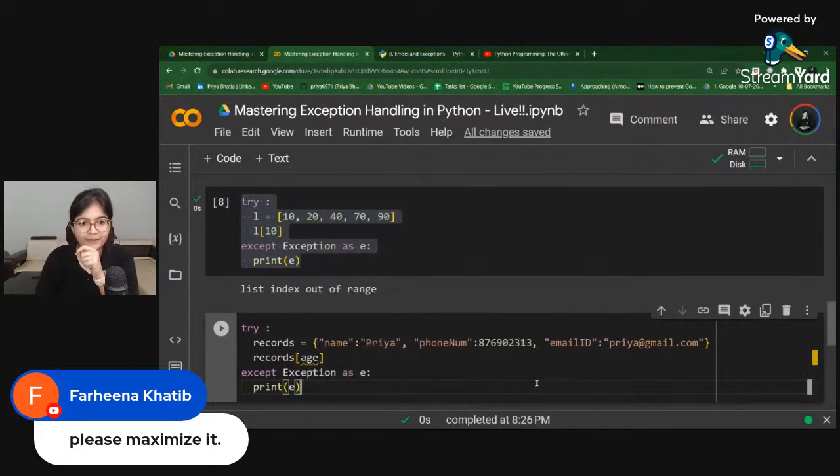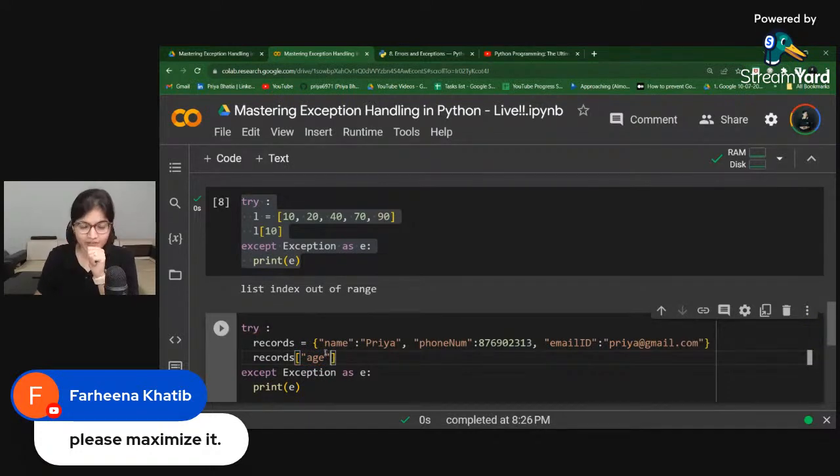So what will happen here? What will happen according to you all? Anyone who can let me know? Does this work fine, or is there any issue in this code? Anyone who can let me know? What is the issue?